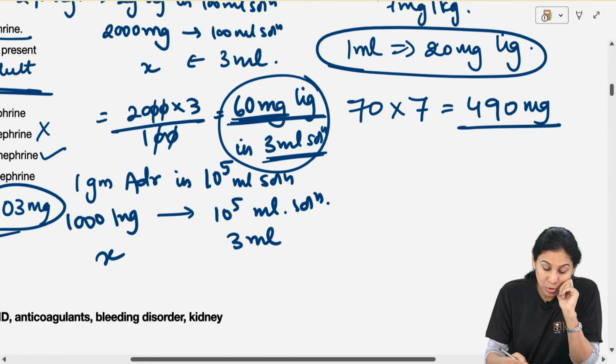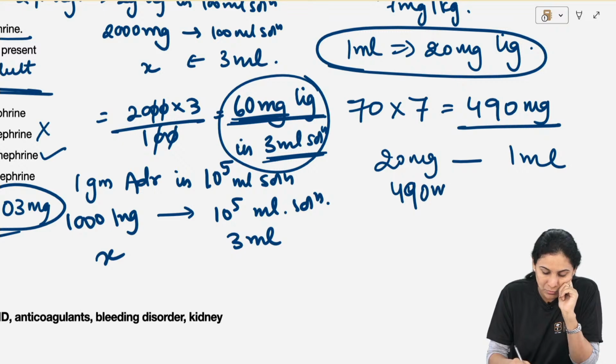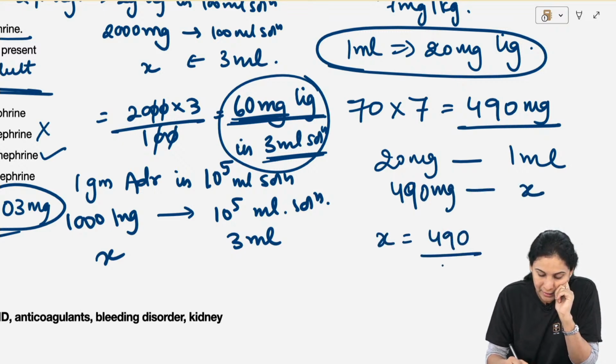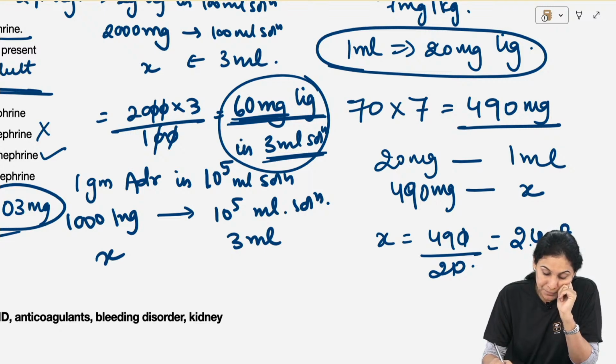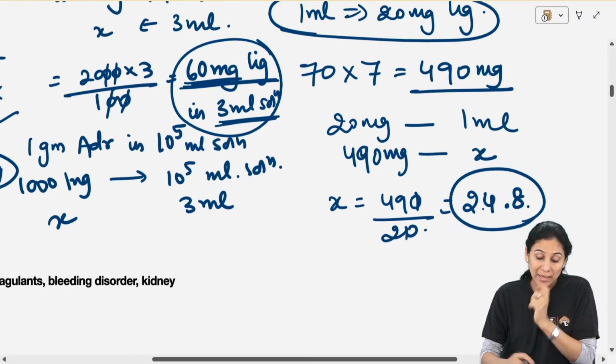Okay, so 20 mg is in 1 ml. So 490 mg will be in how many ml? Very simply, it will be 490 divided by 20, which is around 24.5 ml.